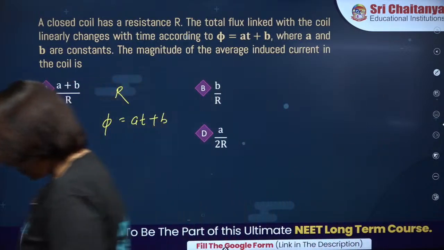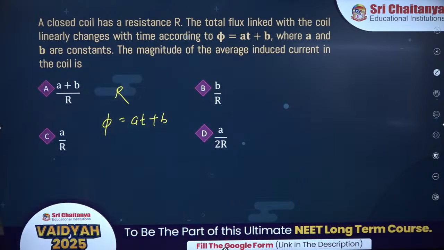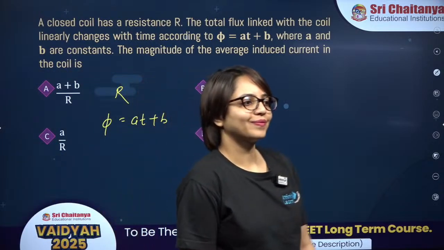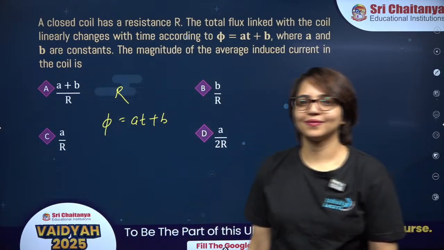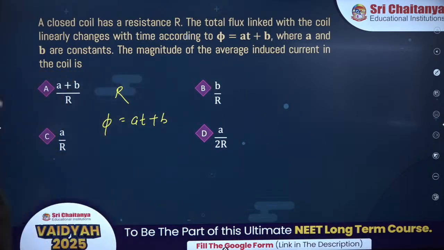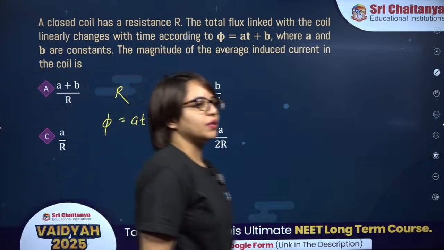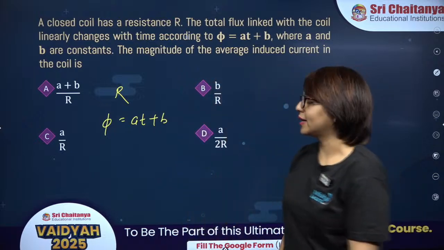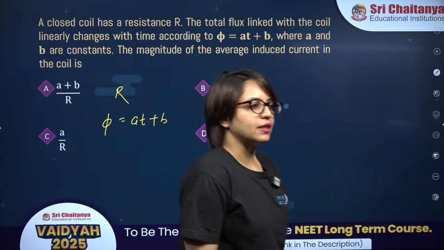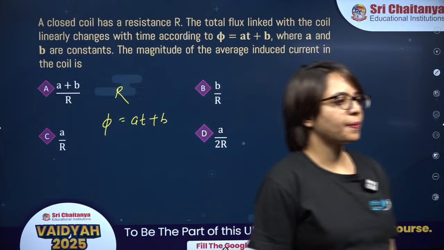Come on guys, try this one. This is from EMI, option C, option B. All right, well done. So we have Varshini, option C, and Anish, option C.